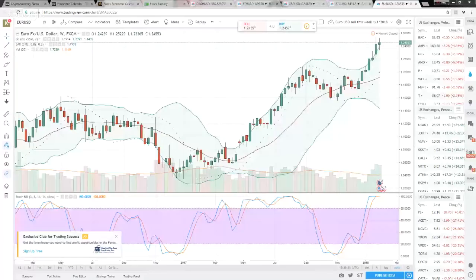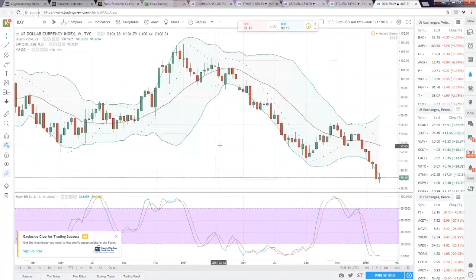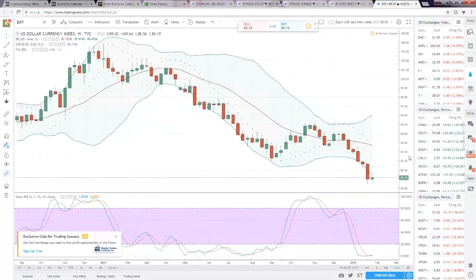But let's talk about the weekly chart here for the U.S. dollar. What everyone expects for the U.S. dollar so far, non-farm payroll was positive for the U.S. dollar. So let's look at the DXY. Reason being, we look at the weekly chart because we're starting a new week here.